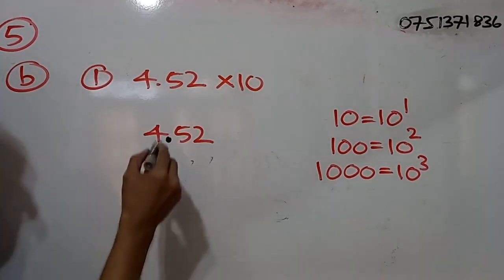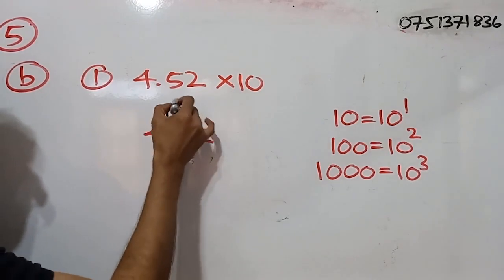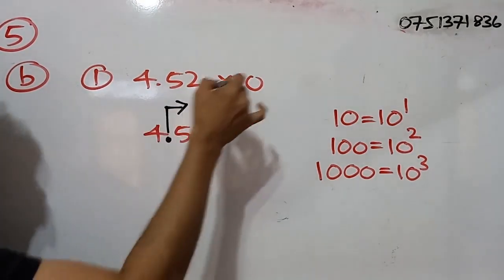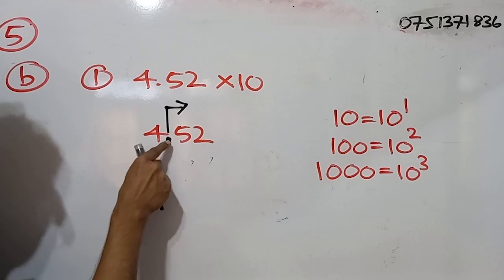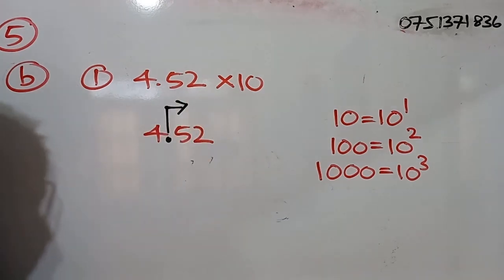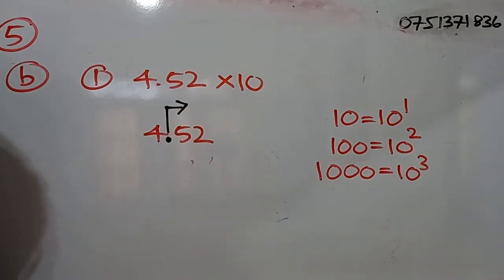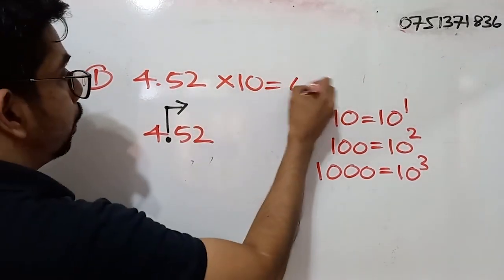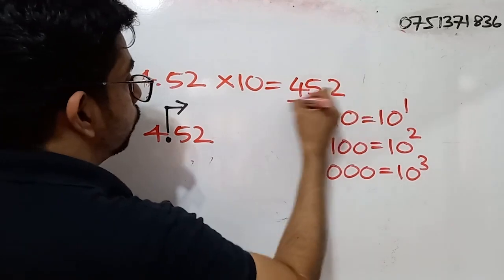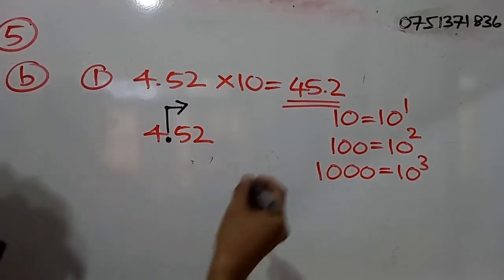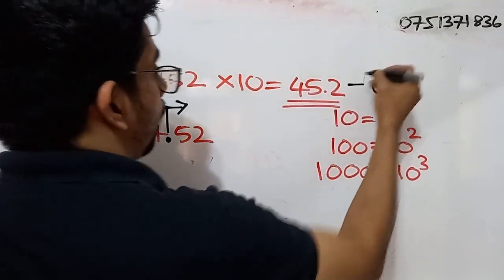So what happens? Since we are multiplying by a power of 10, this decimal point moves to the right side. How many places? 1 place. Right? So the answer will be what? 45.2. So for the correct answer, you will be getting 1 mark.